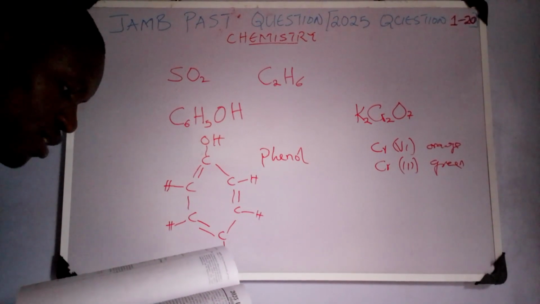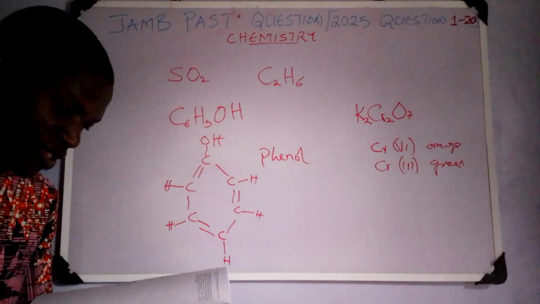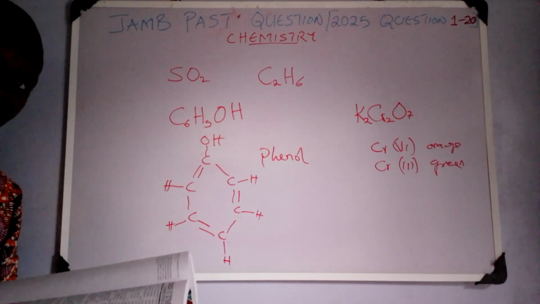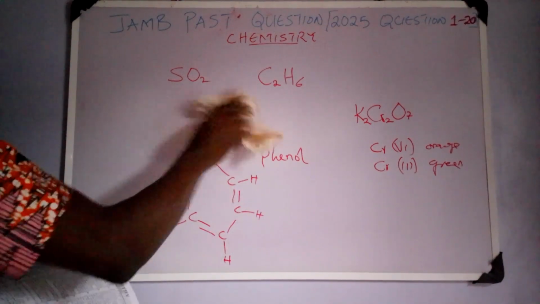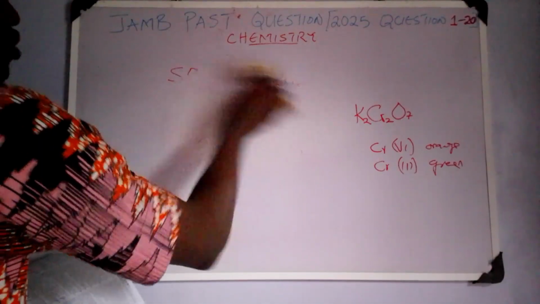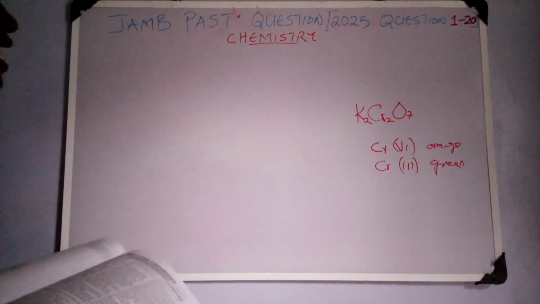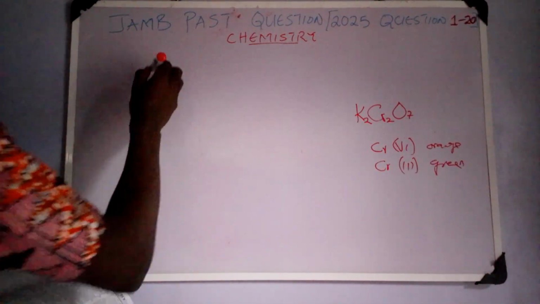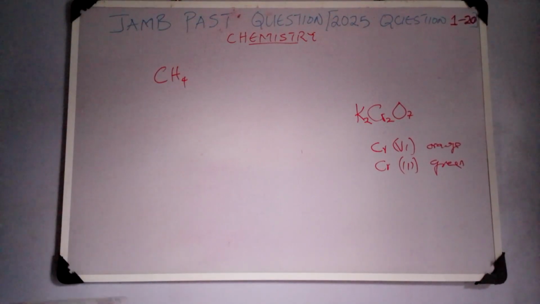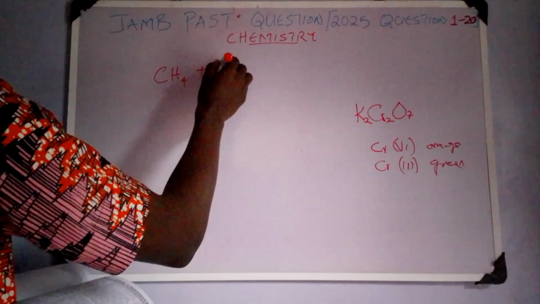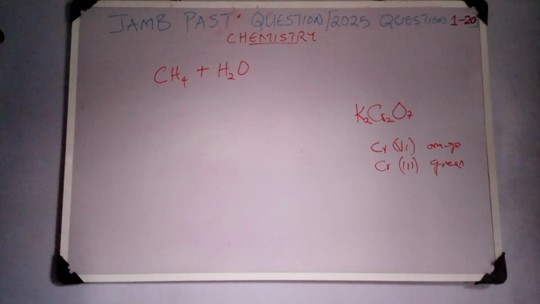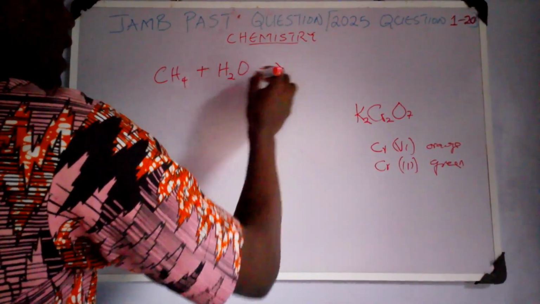So we move to the next question, question 6, that says, what is the main product formed when an alkane undergoes hydration? Alkane undergoing hydration, what products are produced? This is very simple. Let me give an example of CH4. This is an alkane. It now undergoes hydration. Hydration means addition of water. What do you think will be produced at the end? It will produce an alcohol,